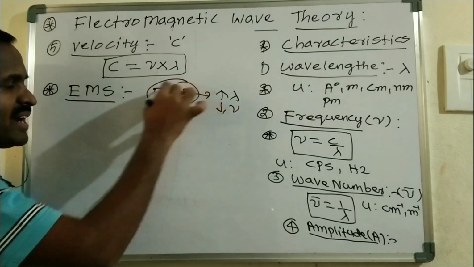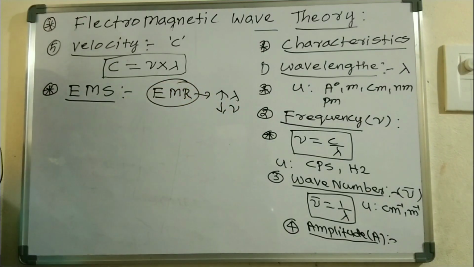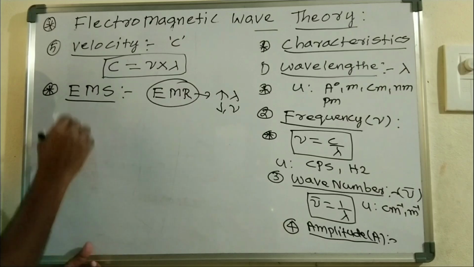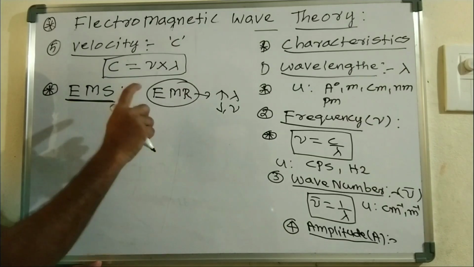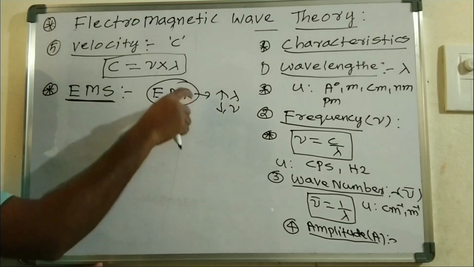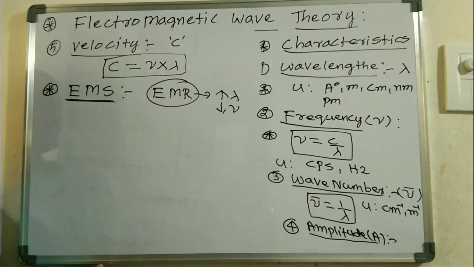That arrangement we call the electromagnetic spectrum. The electromagnetic spectrum is simply the arrangement of different kinds of electromagnetic radiations in the increasing order of their wavelength, the decreasing order of their frequency.